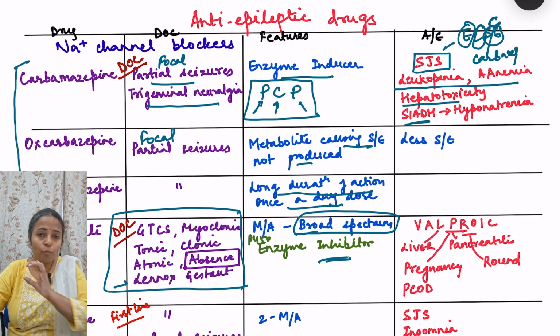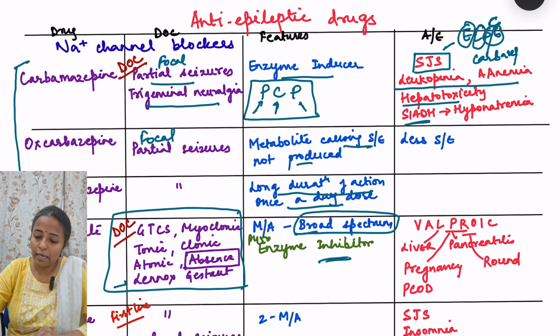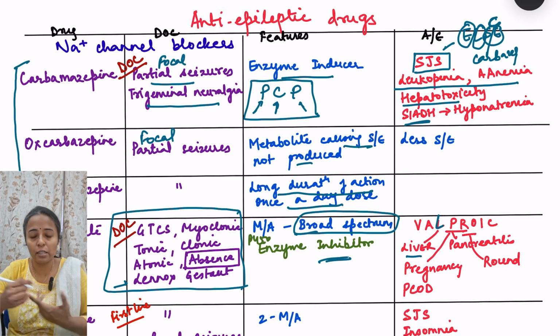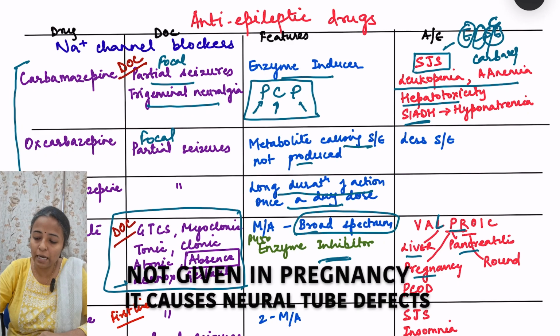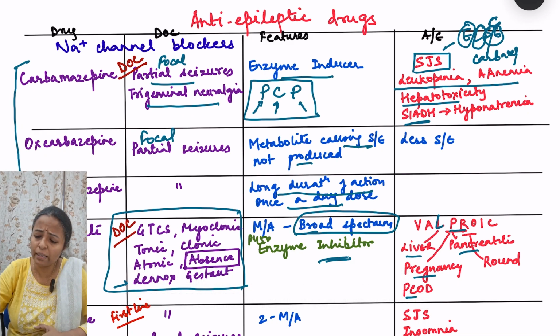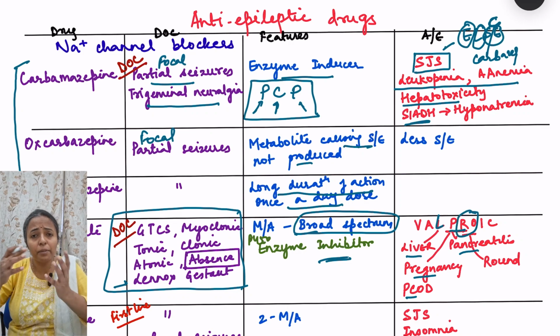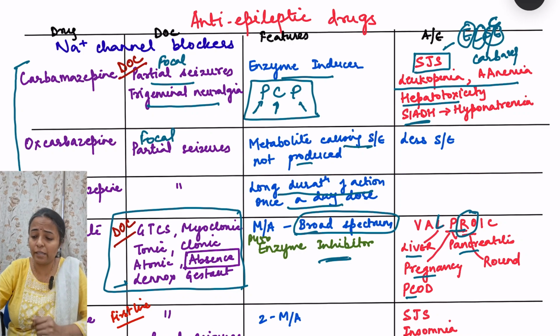So I remember it by the term valproic itself. Valproic, okay. So L is for liver toxicity, hepatotoxicity. P is very important, it is pancreatitis. PR for pregnancy, and also P for PCOD in females. Then RO, I remember that the person becomes rounder, there is weight gain. Okay. So these are the side effects of valproic acid.